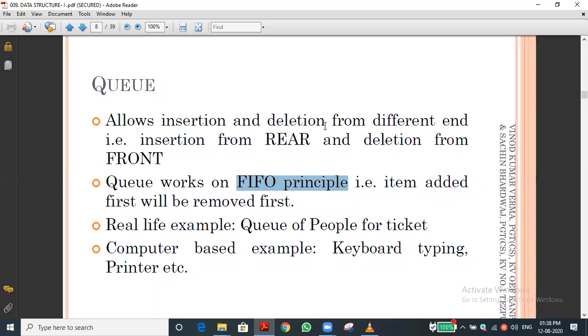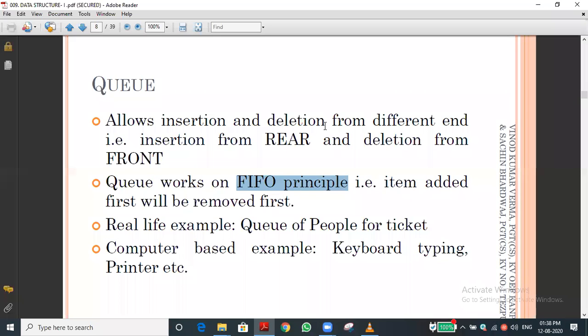The question will be asked: where does the deletion operation happen in the queue? Which end, front end or rear end? Front end, sir. And addition happens at the rear end. If you want to add an element into the queue, we need to access the rear end. That is the concept.